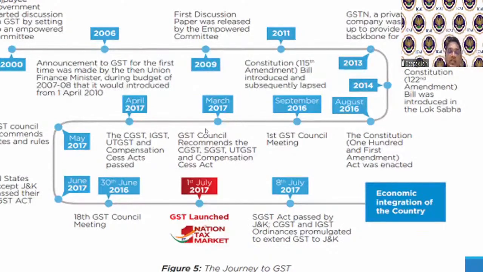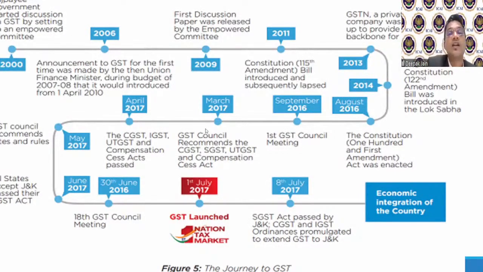Now, when the GST has to come in, it is a comprehensive tax. It is not a single tax levied by the central government. It has to be levied by the state government also. So for the central government, any act has to be passed by the Lok Sabha and Rajya Sabha. If it is passed at the state level, it has to be passed by the state legislative assembly. So each of the states had to pass its respective state